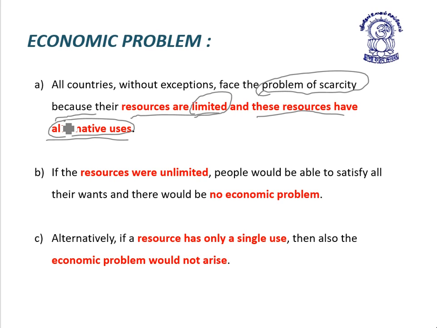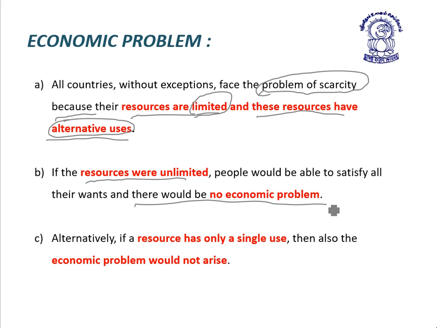So friends, if the resources are unlimited, people would be able to satisfy all their needs or wants, and there would be no economic problem.